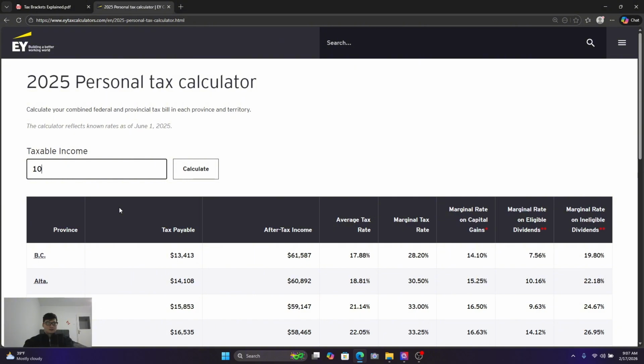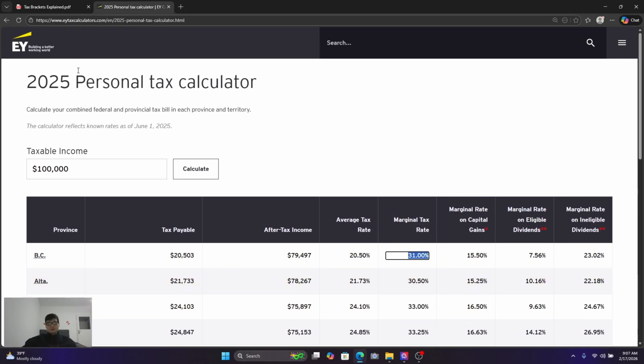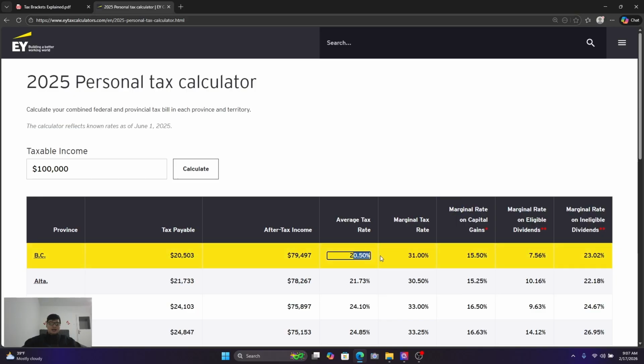For example, let's do 100,000 to calculate. We can see our taxes payable is 20,503, and we can see how our average tax rate is 20.5%, but our marginal rate is 31%. Remember, this is for 2025, so the EY calculator is not updated for the 2026 numbers. This is just for 2025. But we can see the difference between our average rate and our marginal rate. That means that every dollar that we make over 100,000 will be taxed at 31%, but our average tax rate is at 20.5% at that amount.